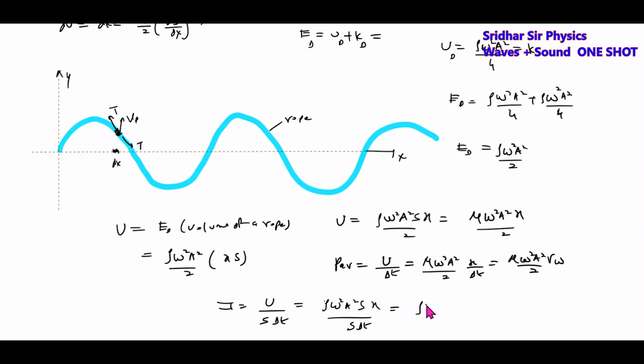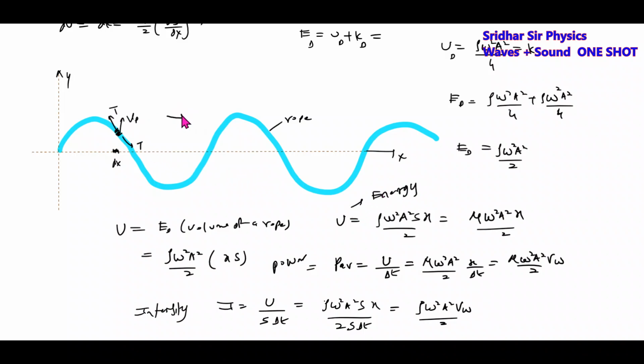S will cancel out. Rho omega square a square v by 2 will become the intensity of a wave. This is called the average power. This is the energy of a wave.